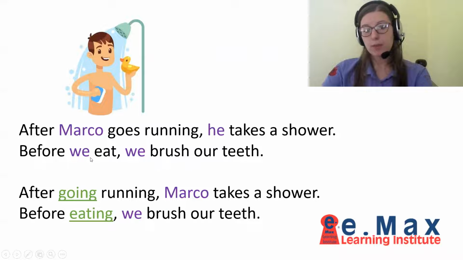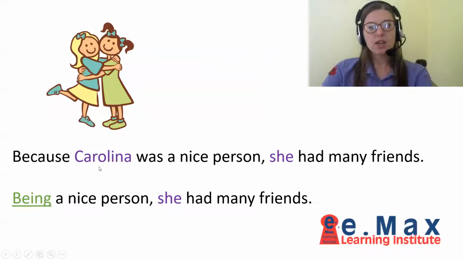The same here, before we eat, we brush our teeth. Before eating, we brush our teeth. All right? Good. So, because Carolina was a nice person, she had many friends. You see, again, we omit the subject in the subordinate part, and the verb becomes a gerund. Being a nice person, she had many friends.